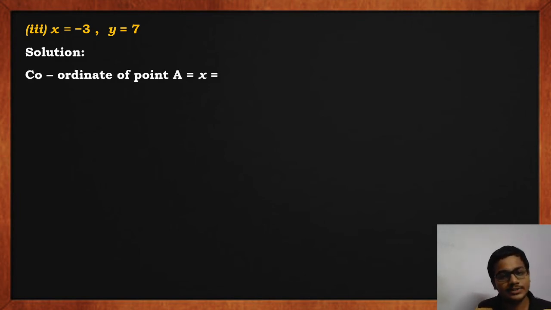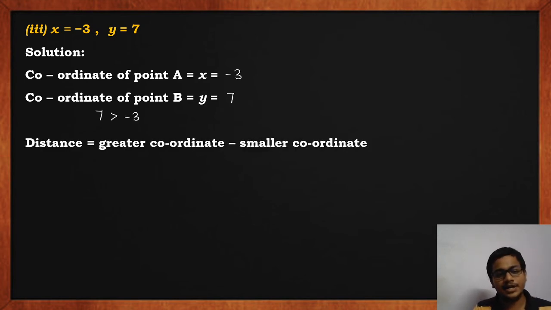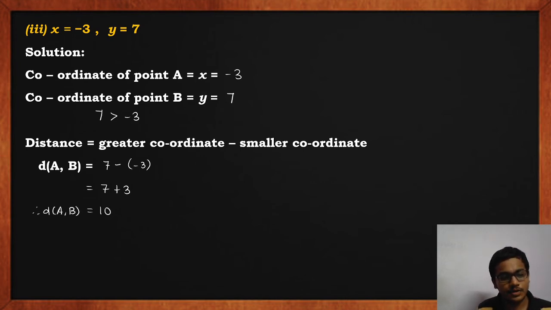Let us move to the third one. Third one is x equal to minus 3 and y equal to 7. Solution. Coordinate of point A is small x, which is minus 3. Coordinate of point B is y, which is 7. So comparison, 7 is greater than minus 3. Distance is greater coordinate minus smaller coordinate. So therefore distance AB will be 7 minus minus 3, that is equal to 7 plus 3, which is nothing but 10. So we'll write distance AB equal to 10 units.